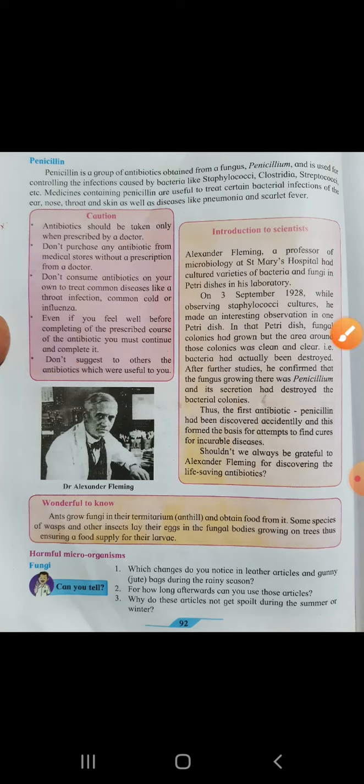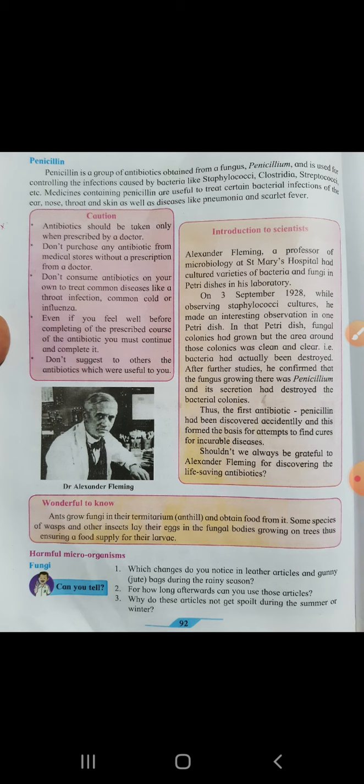Let's start. Penicillin is a group of antibiotics obtained from a fungus, Penicillium, and is used for controlling the infections caused by bacteria like Staphylococcus, Clostridia, Streptococcus, etc. The name of the fungus is given here, Penicillium, and because of that the antibiotic is named penicillin.